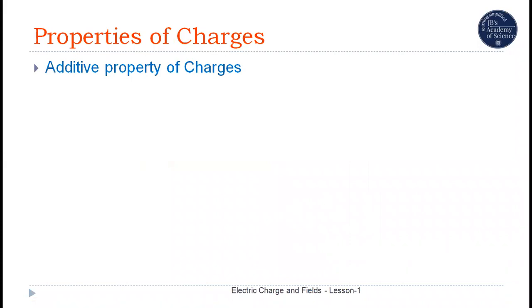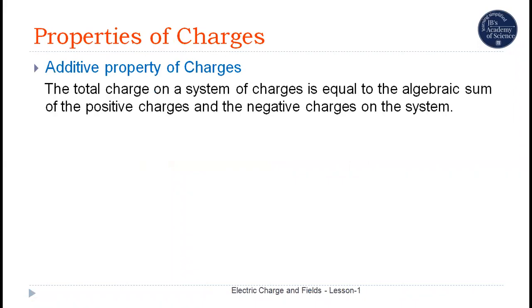Additive property of charges. The total charge on a system of charges is equal to the algebraic sum of the positive charges and the negative charges on the system. If we have a system of many charged bodies, then net charge in the system is the algebraic sum of the charges present on all the objects present in the system.